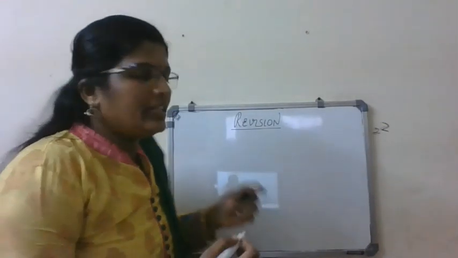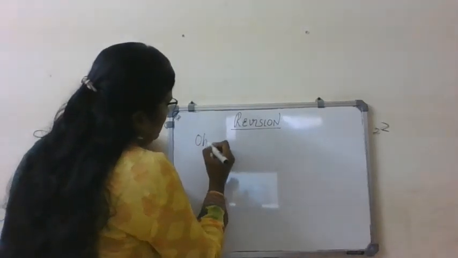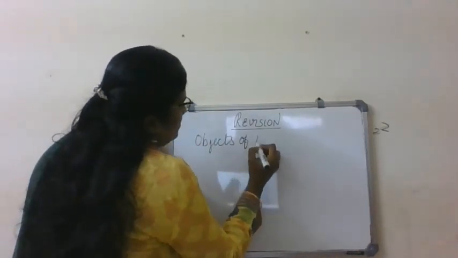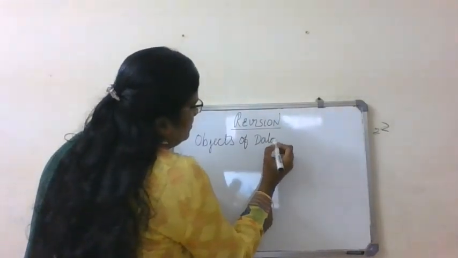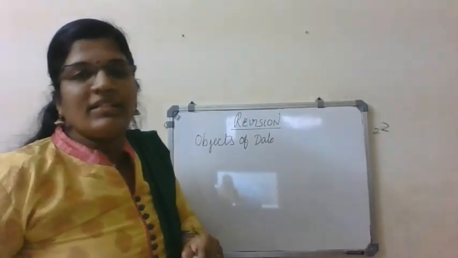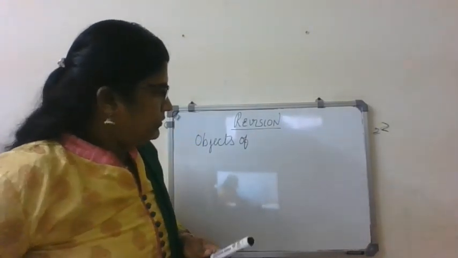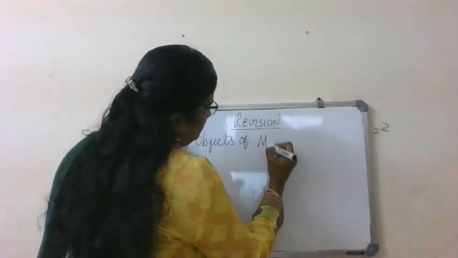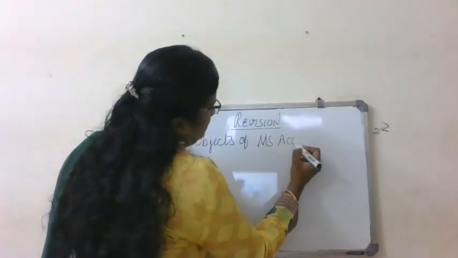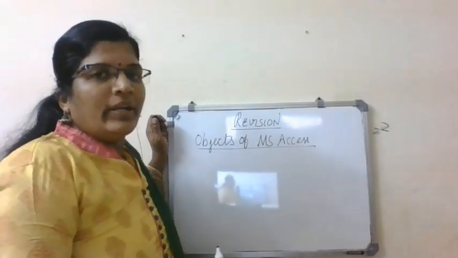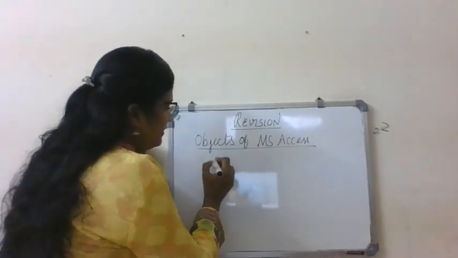Let me write it here. Objects of MS Access. So what is the first one?